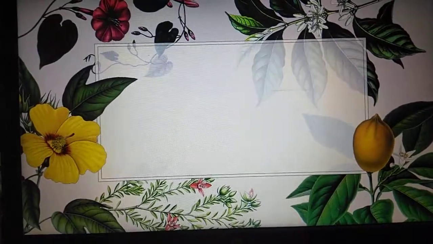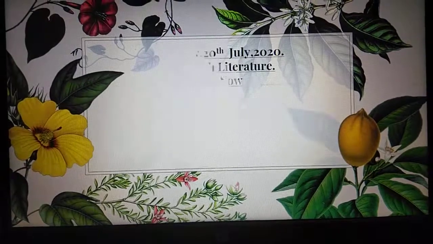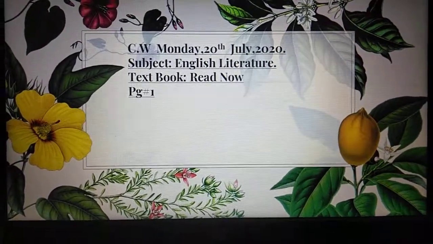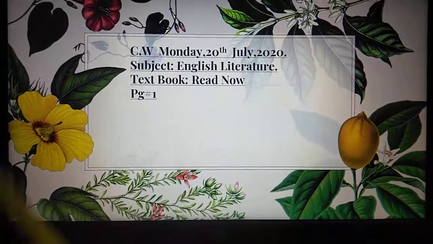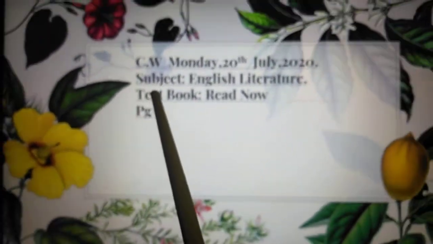Beta, we have done reading of the poem The Owl Light. So today we will do the main idea of the poem, and we will learn how to write the main idea of any text, including a poem as well. So first of all we will mention classwork.